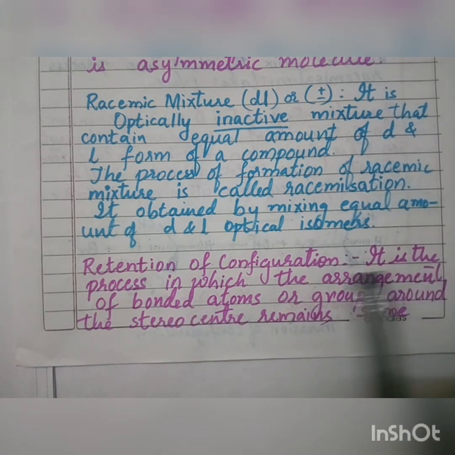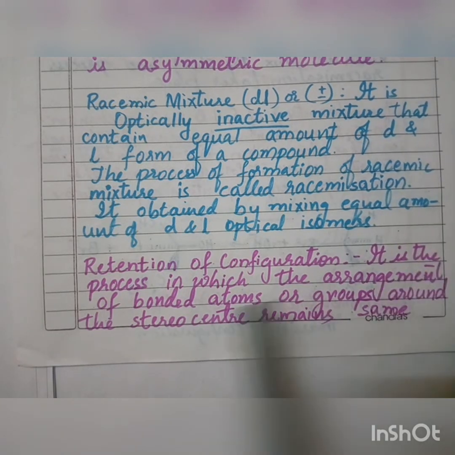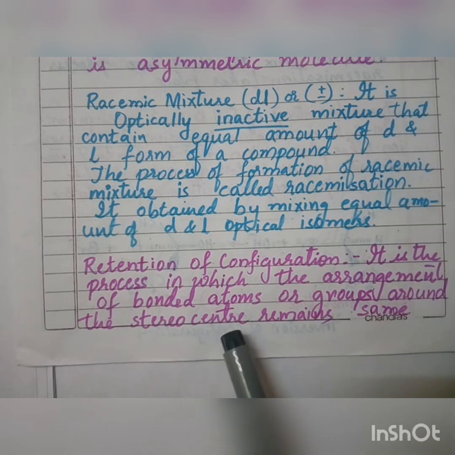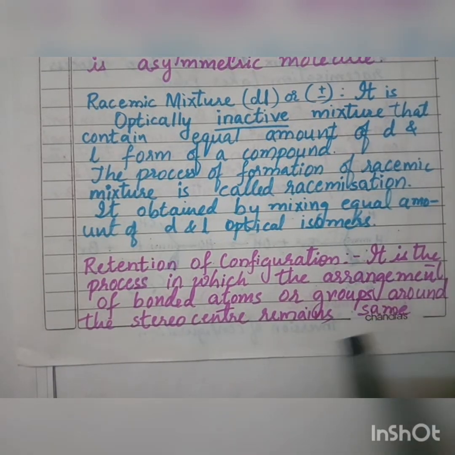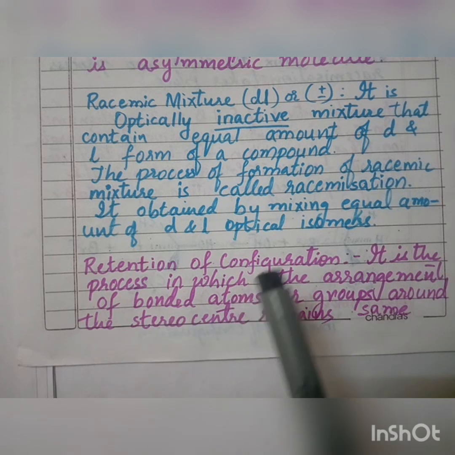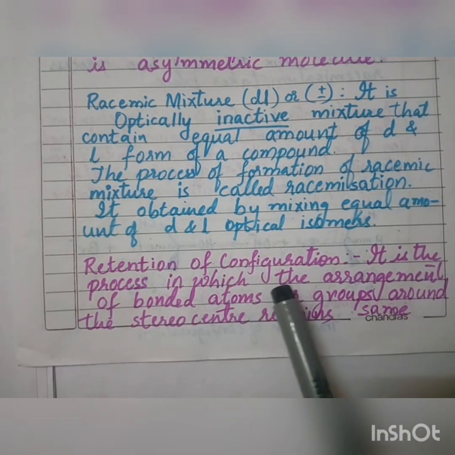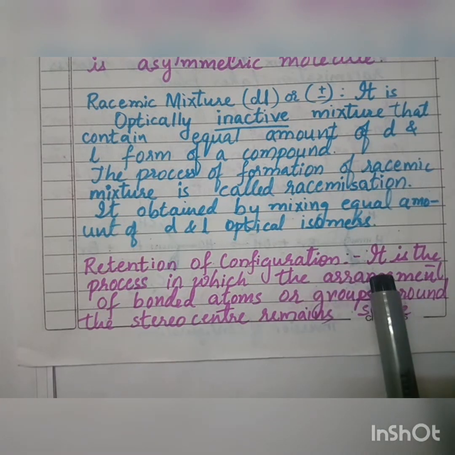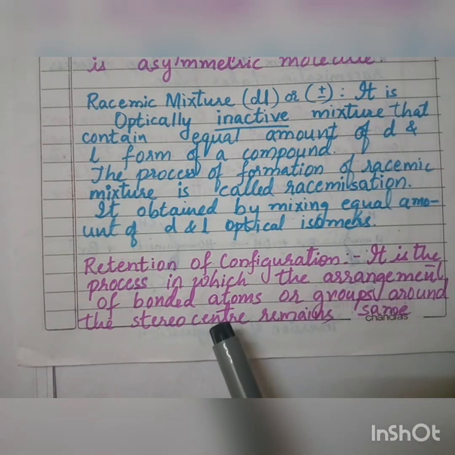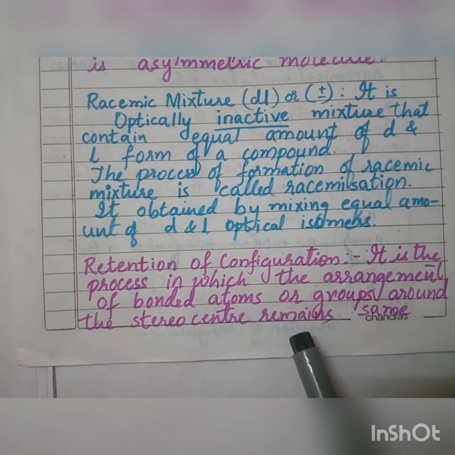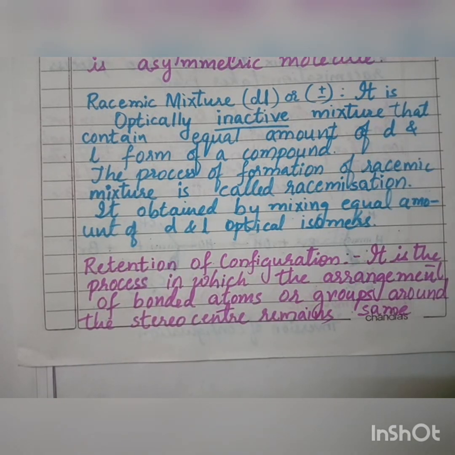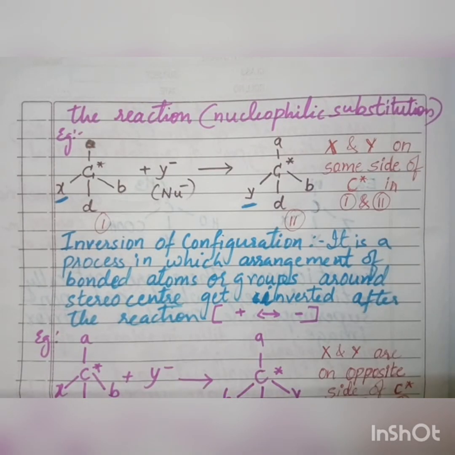So it is the process in which the arrangement of the bonded atoms or the groups around the stereo center remains the same. Therefore, suppose if you take a carbon, whatever the groups are arranged, the same arrangement is seen in case of the product as well. So there is no change in the arrangement of the atoms or group of atoms around the stereo center. That we call it as what? Retention of configuration.